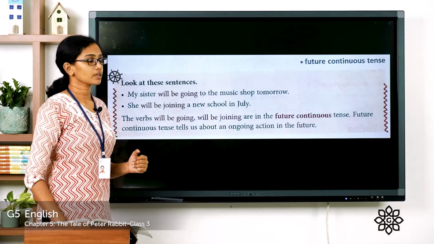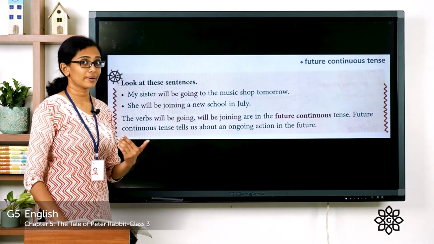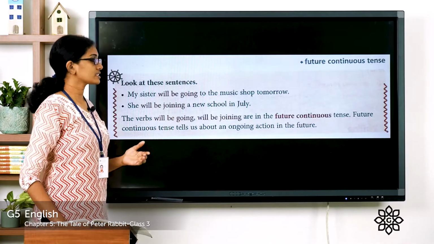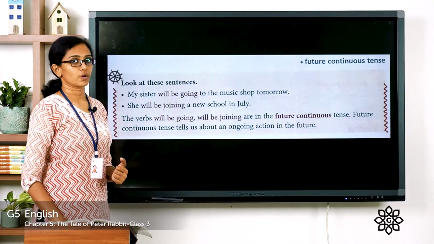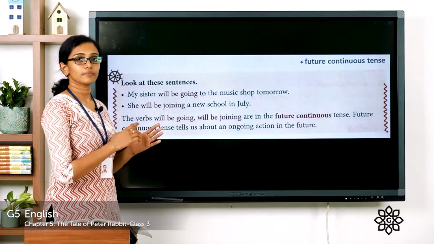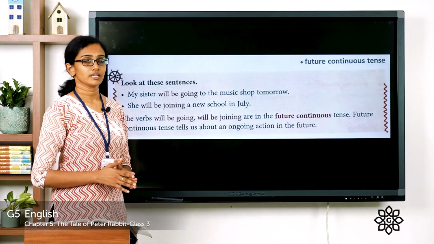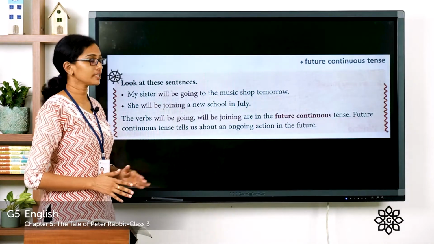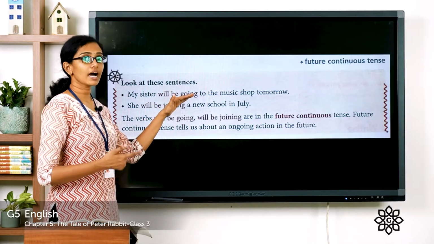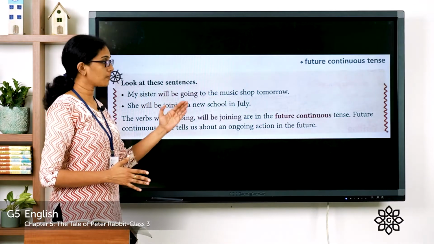Will be going. She will be joining a new school in July. It hasn't happened yet. It's not happening now. It's going to happen in the future. Will be joining. So, these are sentences which are given in future continuous form. So, what is the general format for a sentence in future continuous tense? The subject plus will be plus the ing form of the verb plus the object. Like in these sentences, my sister is the subject, will be plus ing form of the verb that is going. It is the ing form of the verb go.